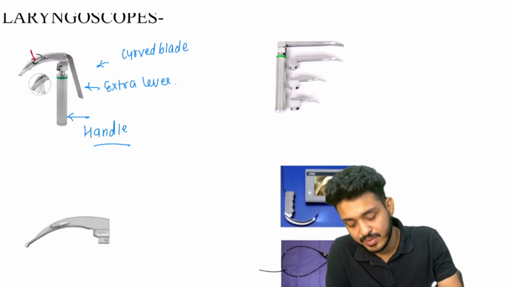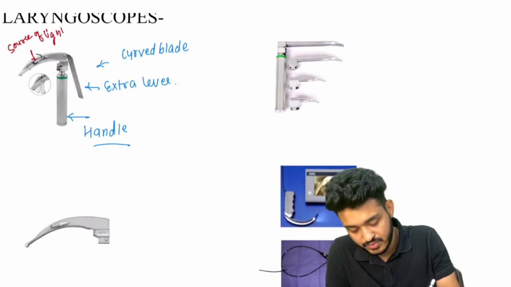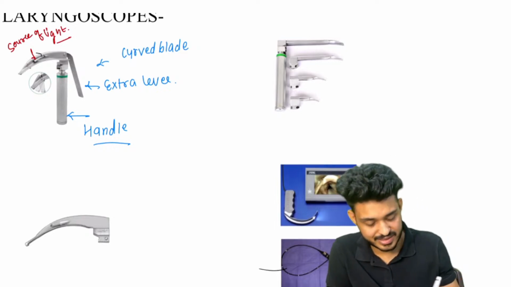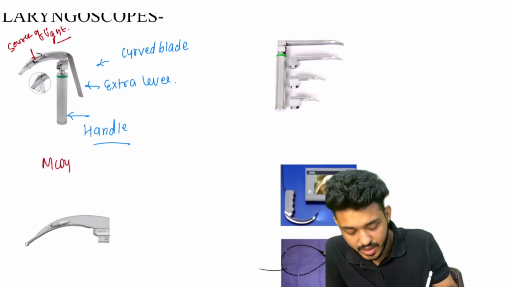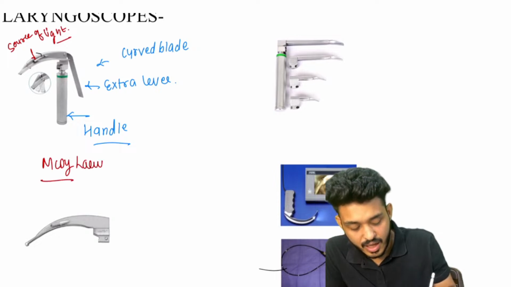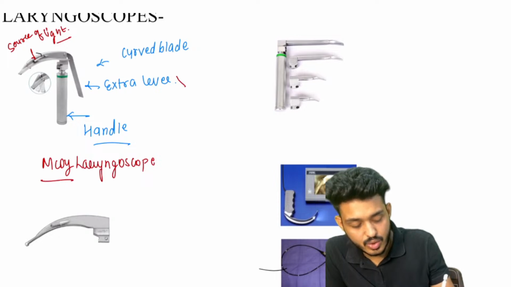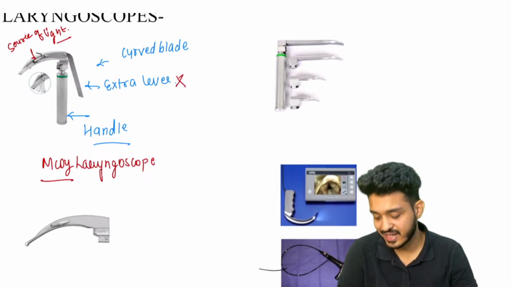Here you will be seeing a source of light. This is not Macintosh, guys. This is your McCoy. This is your McCoy laryngoscope. How to differentiate? In Macintosh there is no extra lever.